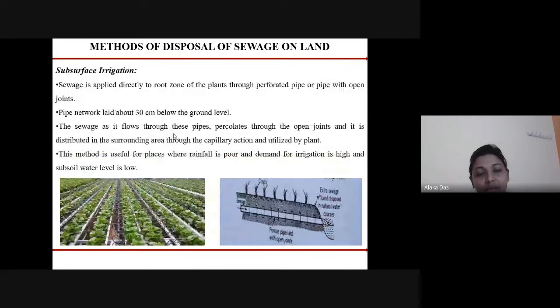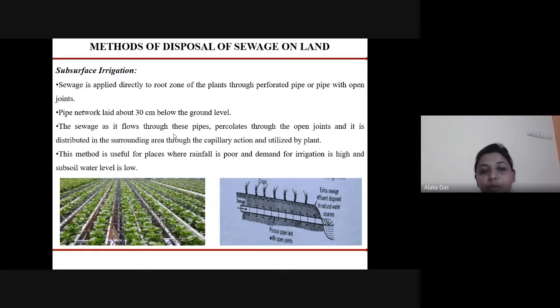Next, the subsurface irrigation. Here, the sewage is applied directly to the root zone of the plants through the perforated pipe or the pipe with the open joints. Here, the pipe network is laid about 30 centimeter below the ground level. As the sewage flows through these pipes and percolate through the open joints, it is distributed in the surrounding area through the capillary action, and they are utilized by the plant.